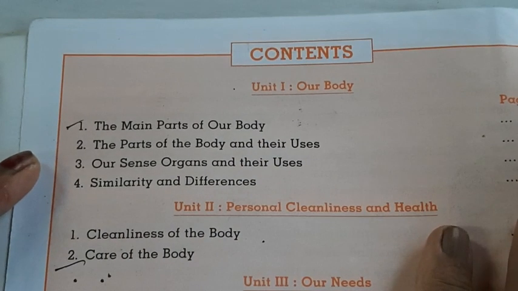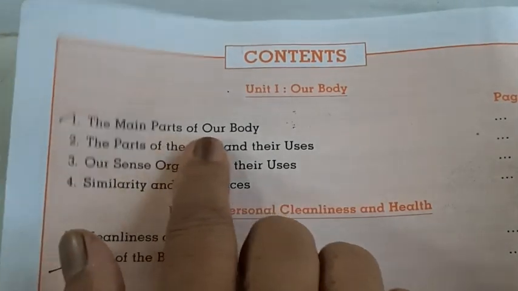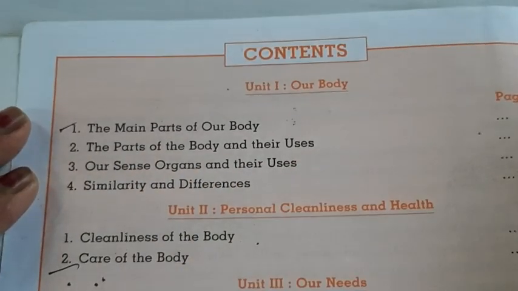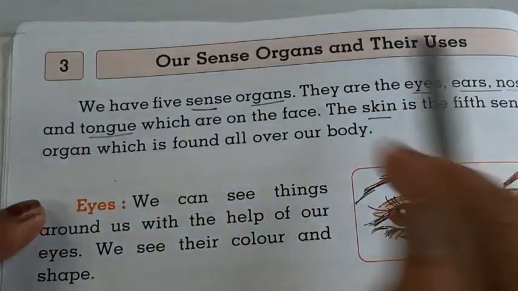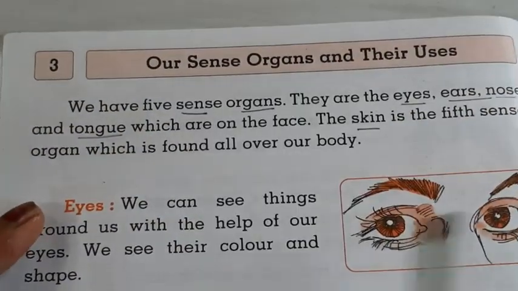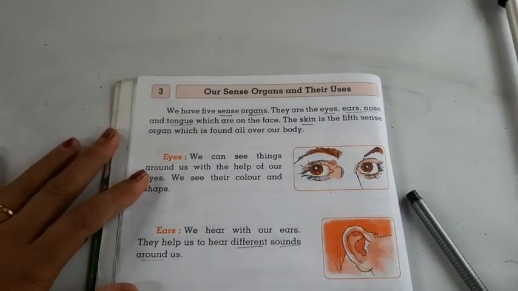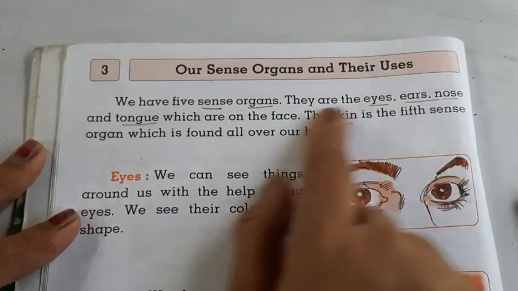Hello students. In the first two lessons we have seen the main parts of our body and the parts of the body and their uses. Today we are going to see our sense organs and their uses. Now which are the sense organs, children? We are going to see in this lesson today. Okay? Our sense organs and their uses.